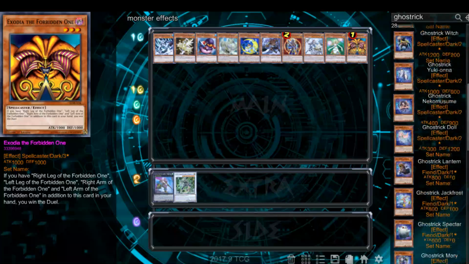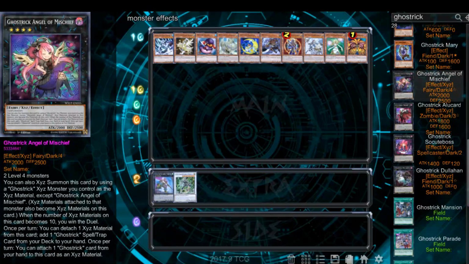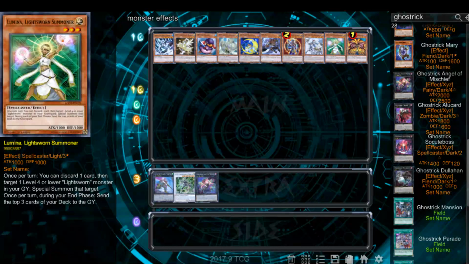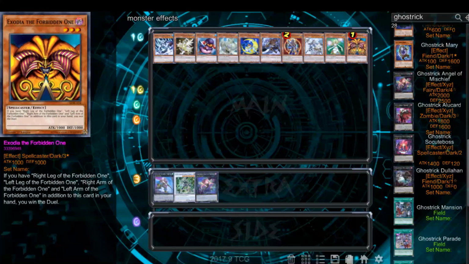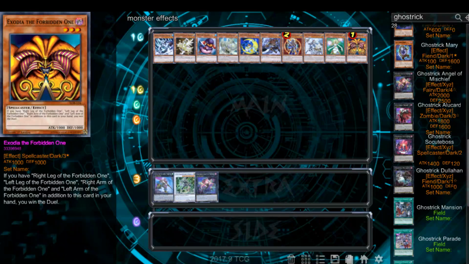So when the number of Xyz materials on this card becomes 10, you win the duel. Even if she's out on the field through a Skill Drain, if you find a way to get her that 10th material, you still win because it's a condition, and win conditions are their own thing. There's nothing that can interact with them once they meet their condition.